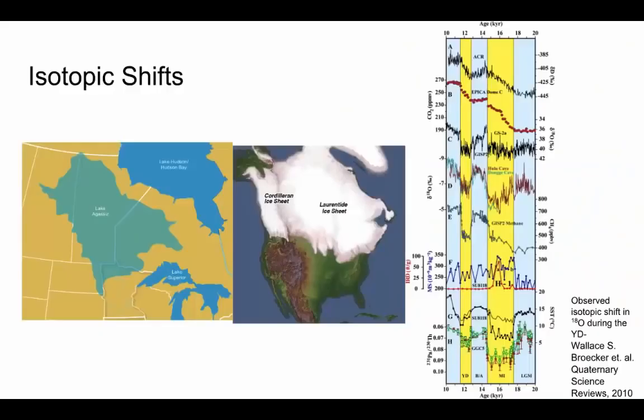Pro-flood researchers also point to a decrease in the O18 isotopic record as evidence for a freshwater inundation causing cooling. However, this shift could have also come from the slowing of the melting process. This slowing occurred just after the beginning of the Younger Dryas, which is essentially indistinguishable in the timing record.